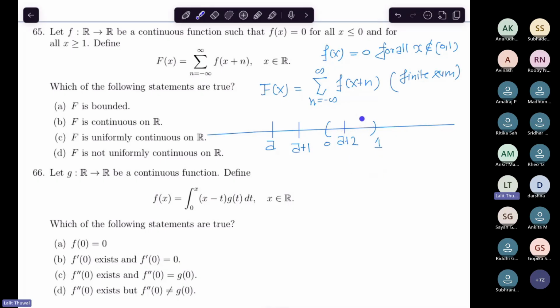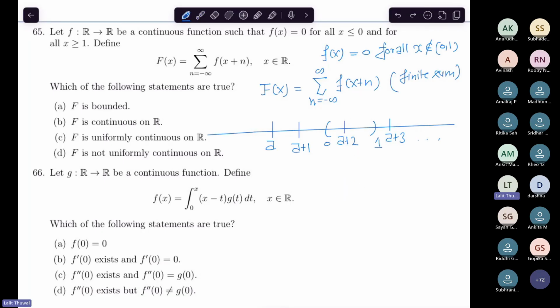It cannot be possible that a plus 2 is here, a plus 3 is here, or some a plus k is here. Suppose that a plus 2 falls inside, then a plus 3 will definitely be outside. Do you understand this? Sometimes it may be possible that a plus something comes out to be 0, but we are considering the open interval (0, 1), so there is exactly one number of the form a plus something inside.